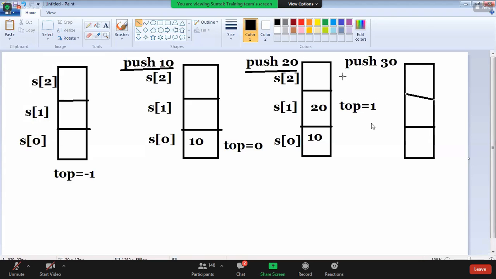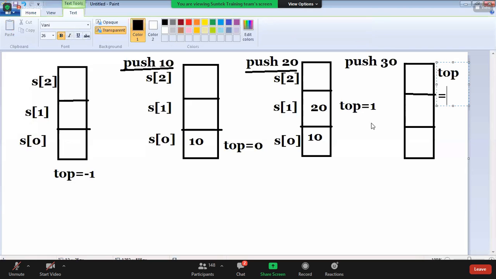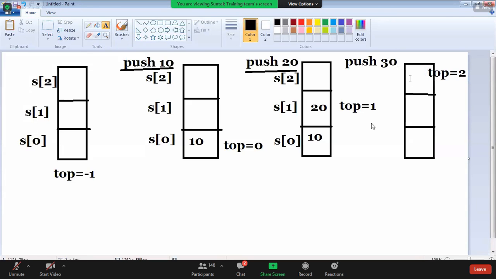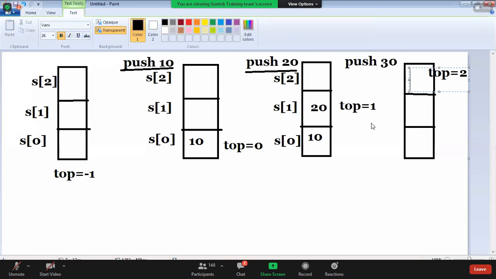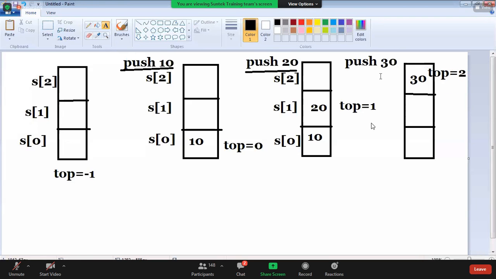S of 1 also. Now top value was 1, and after the element is inserted, top value is 2. Top is 2, you write top is 2. That element, which location will it be stored in? S of top. That element is inserted at S of 2. S of top means S of 2.